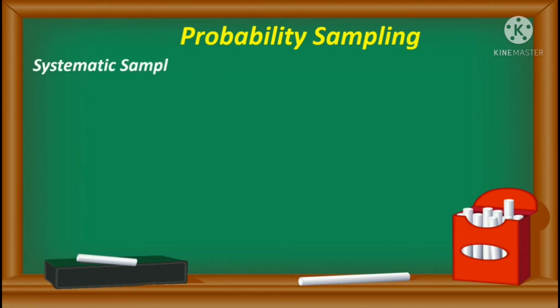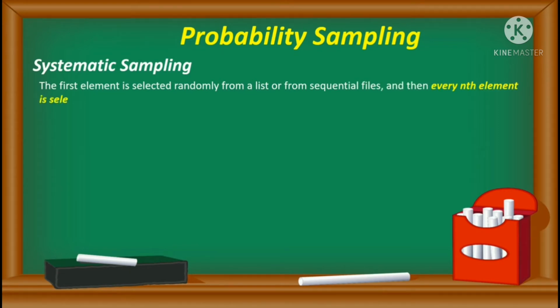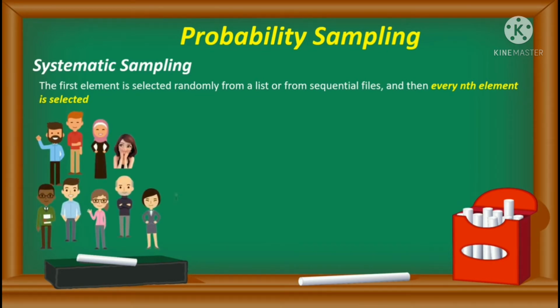Next is the systematic sampling. In systematic sampling, the first element is selected randomly from the list or from the sequential files, and then every nth element is selected. Let us assume again that we have this population, which again represents the broad category of people.